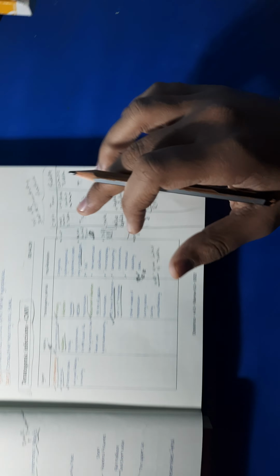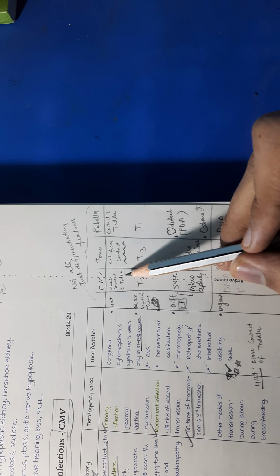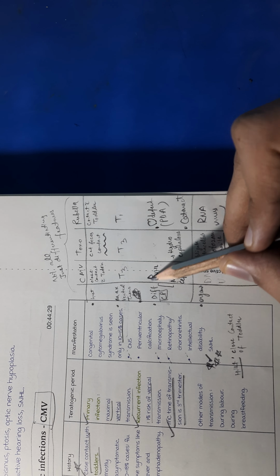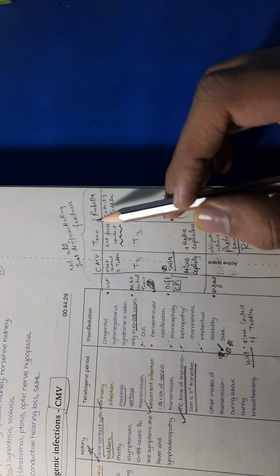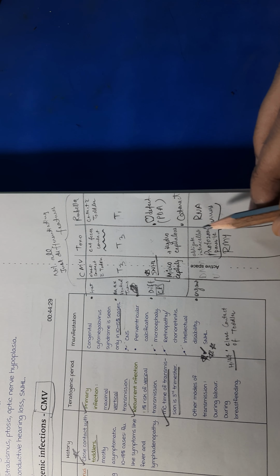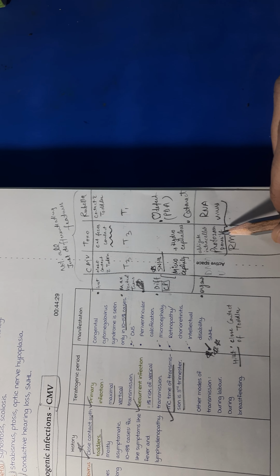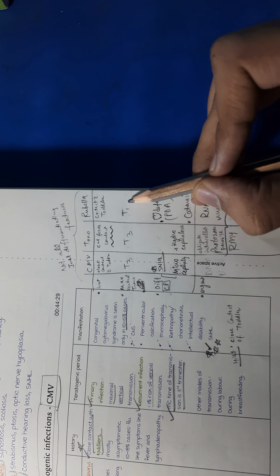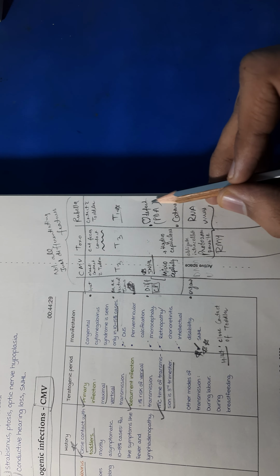So just remember this differentiating table for these 3 viruses. For cytomegalovirus, there will be a history of close contact. It is mostly in the third trimester. The main differentiating features are sensorineural hearing loss and microcephaly. For toxoplasma, contact with catfish, third trimester, hydrocephalus, and it is a protozoan parasite. For rubella, there will be contact with a toddler, but here it will be the first trimester, and there will be PDA and cataract. These are the differentiating features.